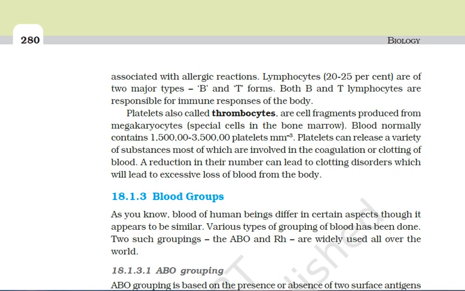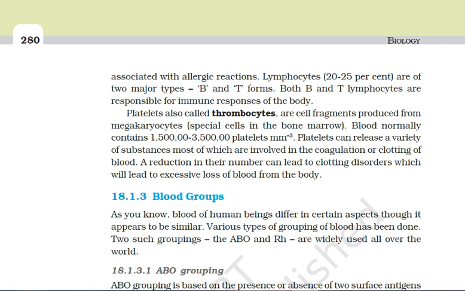And the leukocytes, called WBCs, are colorless as they lack hemoglobin, but they are nucleated. Because of the presence or the absence of granules, they are divisible into two types, granulocytes and agranulocytes, and they are short-lived, and their number is about 6,000 to 8,000 per cubic mm of blood.